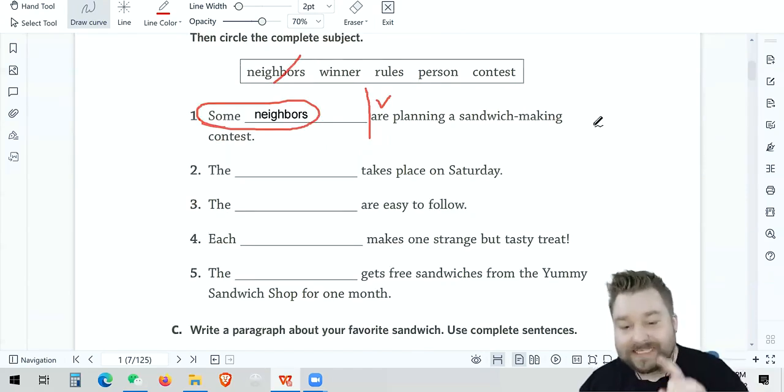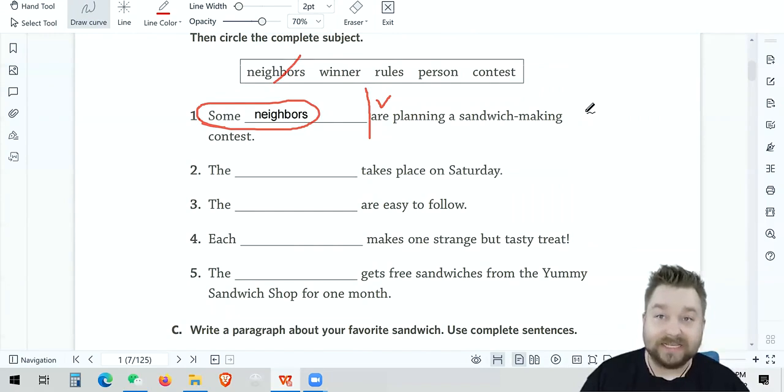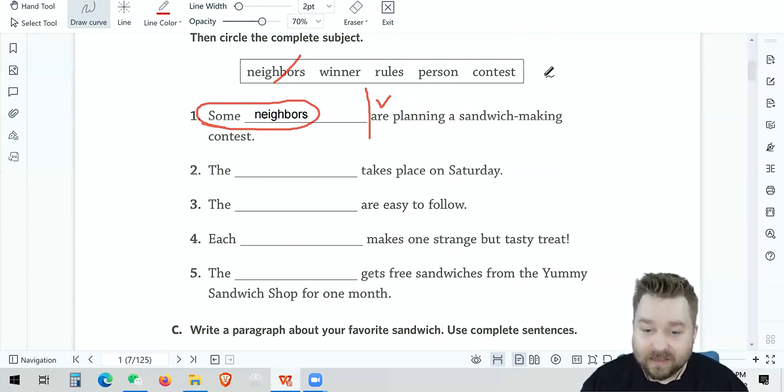Number 2. The takes place on Saturday. Well, the takes place. What takes place? The winner takes place. The rules take place. The person takes place. The contest takes place. Well, what could take place? The contest. Yeah. The contest takes place.